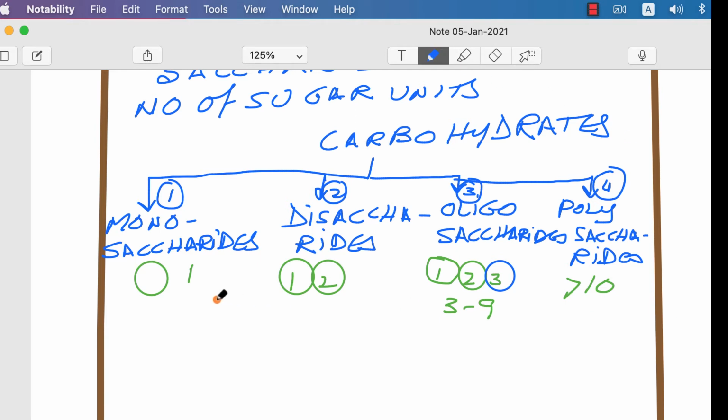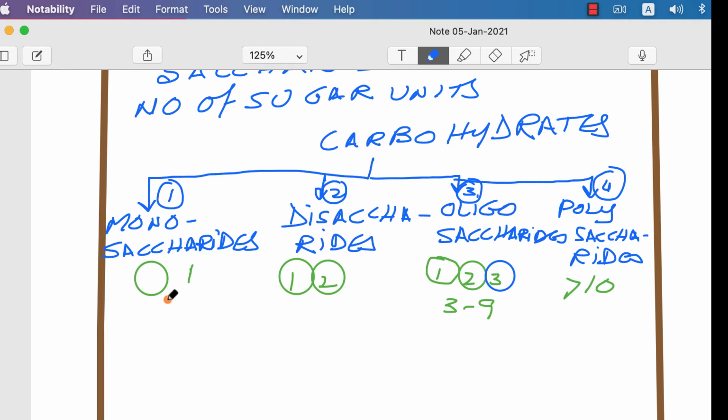Sometimes in some books only 2 classes are mentioned: one is monosaccharide, the other one is polysaccharide. They mention even disaccharides as a section of the polysaccharides, but we'll follow this type of classification.